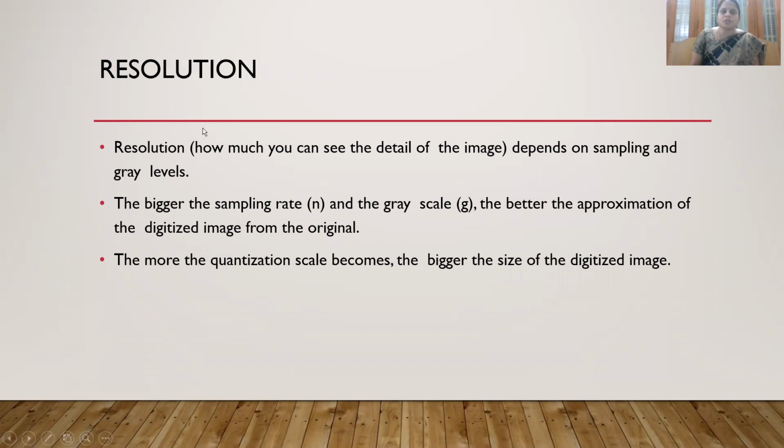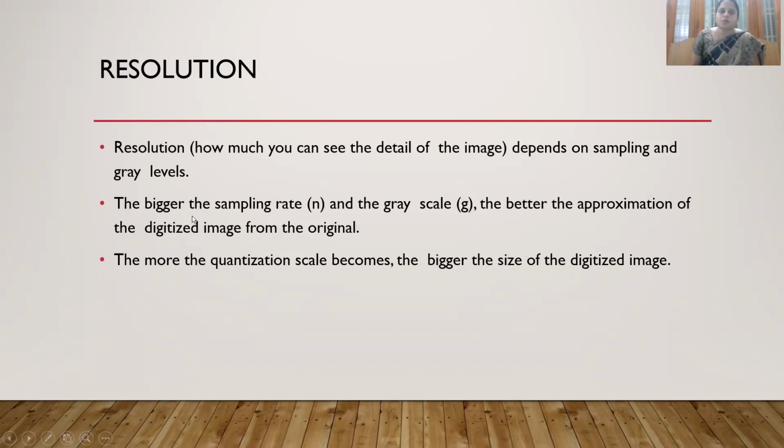Next we are going to see about resolution. That is the clarity, the detail, how much detail of the image you can see. Very fine detail, very clearly if you are watching. For example, if you see the Sony advertisement, you can understand this concept. They are advertising that Sony has the highest resolution, that it can differentiate so many colors, some 64,000 colors.